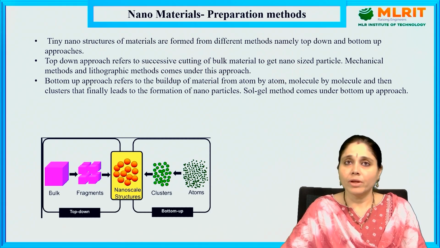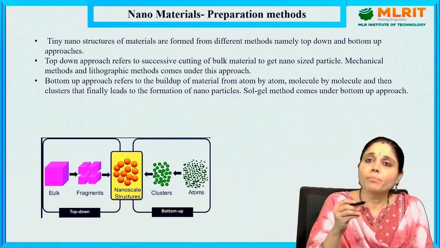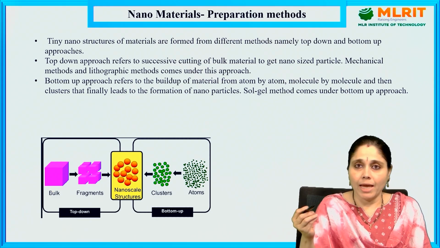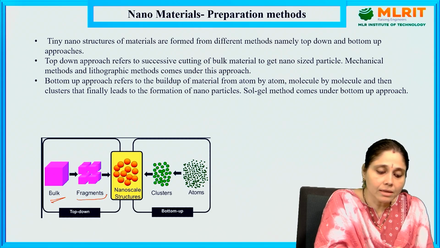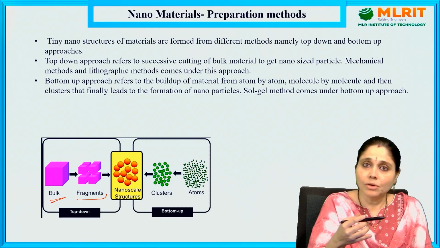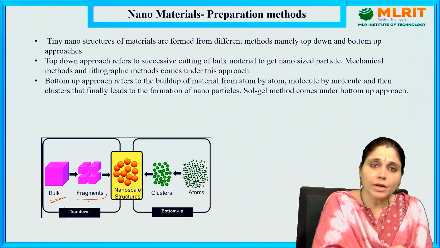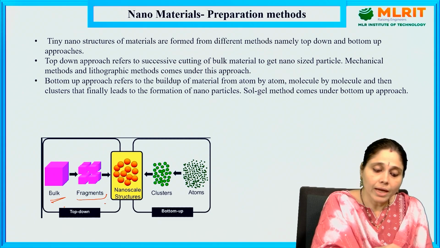Top-down approach refers to the successive cutting of bulk materials to get nano-sized material. Mechanical methods and lithographic methods come under this approach. Okay, so top-down means reduction of bulk materials to their nanoscale. This is the bulk material. They become fragments. In the previous slide, we saw this for the surface to volume ratio. Like that, the bulk material is reduced into fragments, and that is shown as the nanostructures.